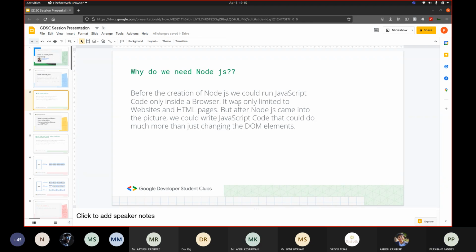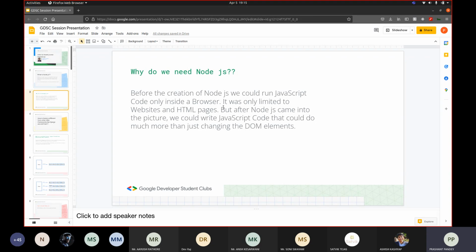So why do we need Node.js? As I mentioned earlier, before the creation of Node.js, we could run JavaScript code only inside a browser. It was only limited to websites and HTML pages. If you create the front-end part of a website, you will be using JavaScript in order to manipulate the elements, the tags, or something like that. This was the only purpose of JavaScript before Node.js.